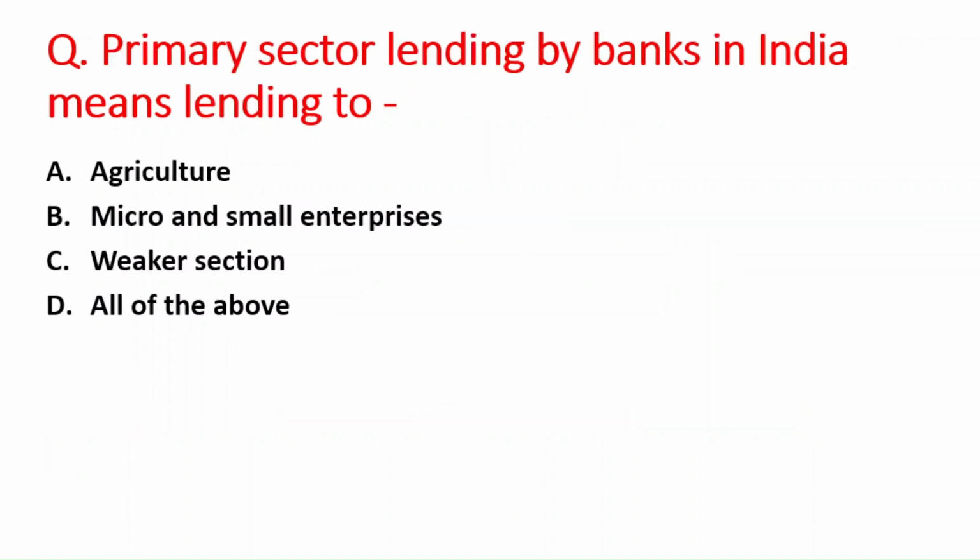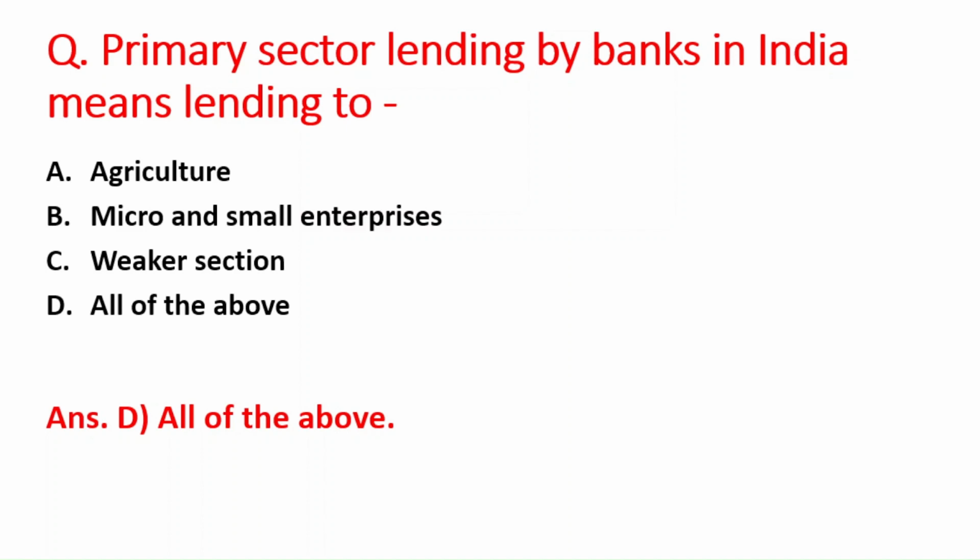Next question is, primary sector lending by banks in India means lending to: A option is agriculture, B is micro and small enterprises, C option is weaker section, and D option is all of the above. So the right answer is option D, that is all of the above.